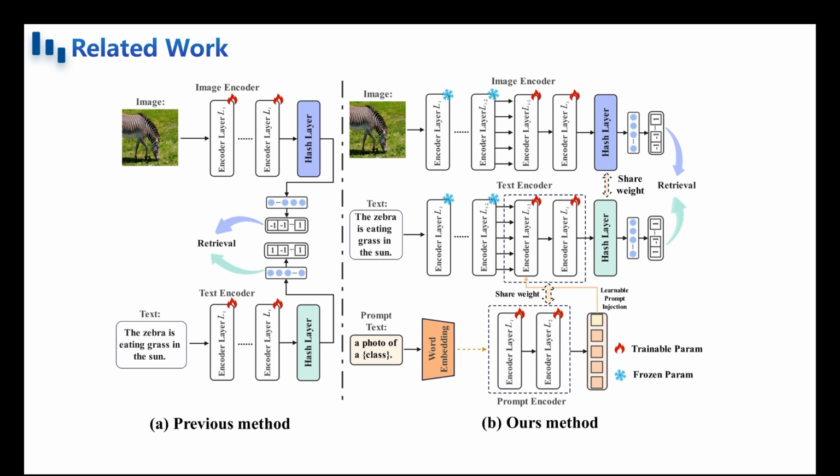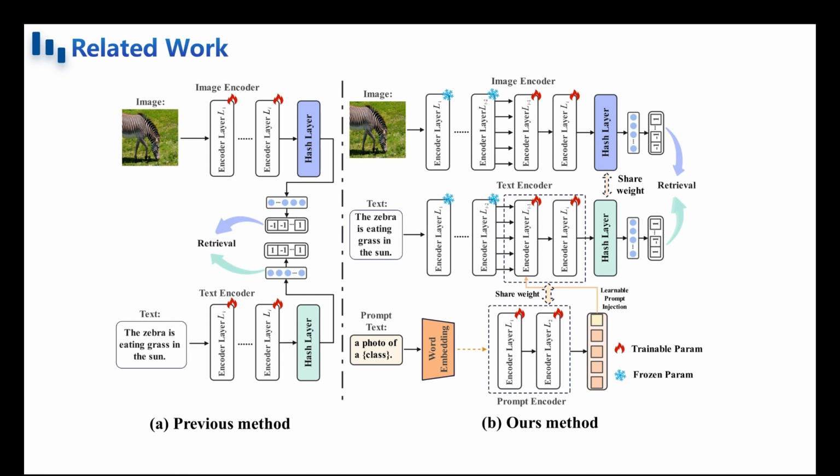Previous cross-modal hashing methods have mainly depended on pre-trained models like CLIP, BERT, or dual-stream transformer architectures to extract visual and textual features. But these methods face several fundamental constraints. First, mainstream pre-trained text encoders, for instance CLIP, have strict input length limitations.